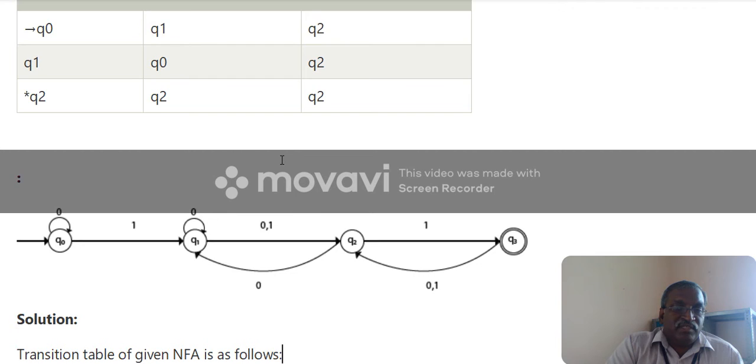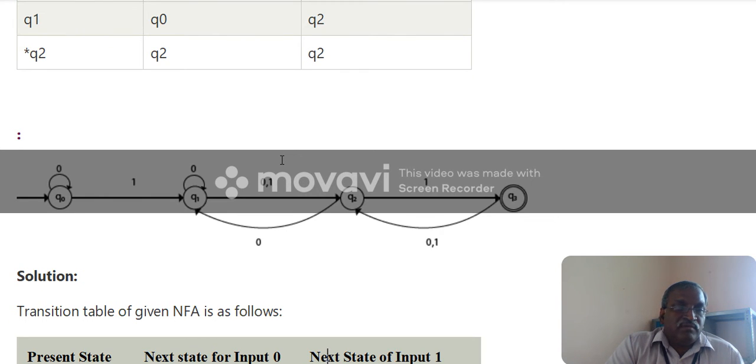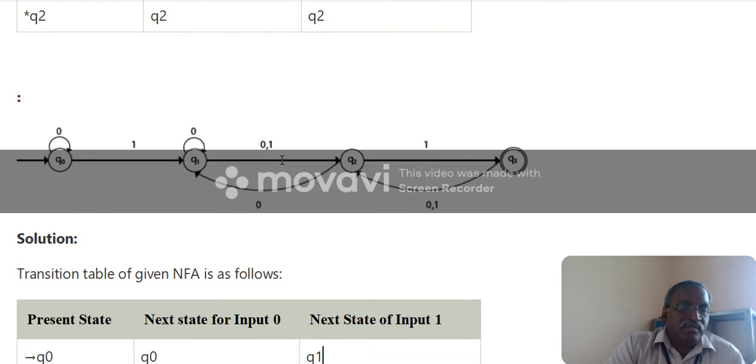So this is another example of an automata: Q0, Q1, Q2, Q3. Basically a question is asked in any examination: they are going to give some input, and is it accepted by this automata or not? Here I can say 1, 0, 1 is accepted by the automata. Consuming 1, it moves to Q1. After consuming 0, it moves to Q2. After consuming 1, it moves to Q3. So 1, 0, 1 is accepted by this automata.